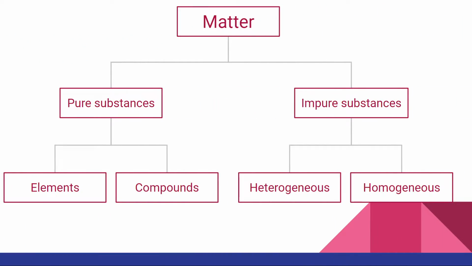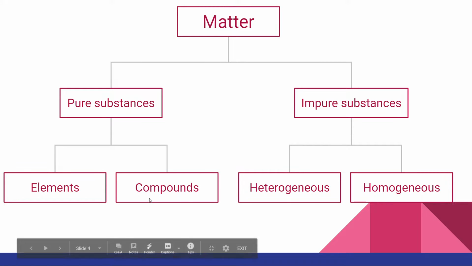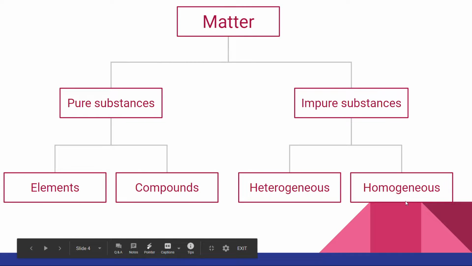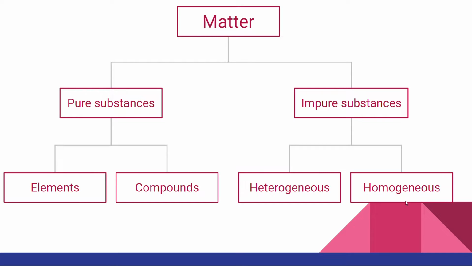Now let's learn about the categories into which matter is divided. Matter is divided into pure substances and impure substances. But today we are going to be focusing on the left hand side of this mind map, so basically pure substances, elements, and compounds. And in the next chemistry video, we'll be learning about impure substances, heterogeneous mixtures, and homogeneous mixtures. So let's get started.